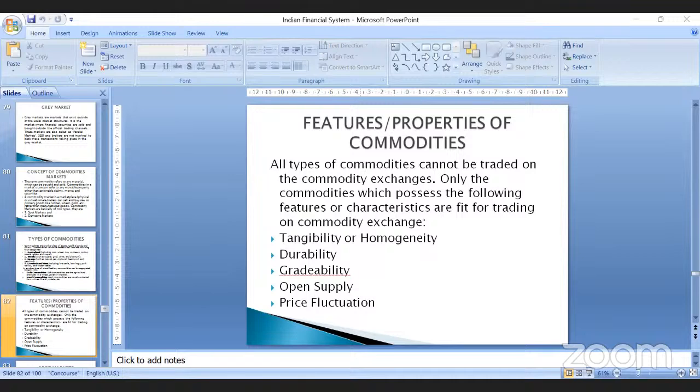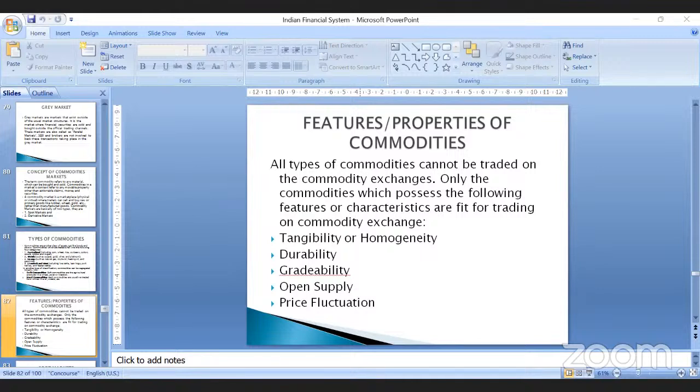What does that mean? If the commodity cannot be segregated into grades, grade 1, grade 2, grade 3 product, it will be very difficult to trade these products as commodities, because gradability comes with purity. Gradability comes with the quality of the product that is available. So grading should be possible. It should be suitable for grading. Only then can you call it a commodity.